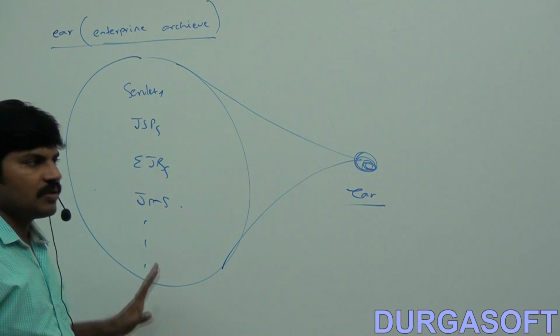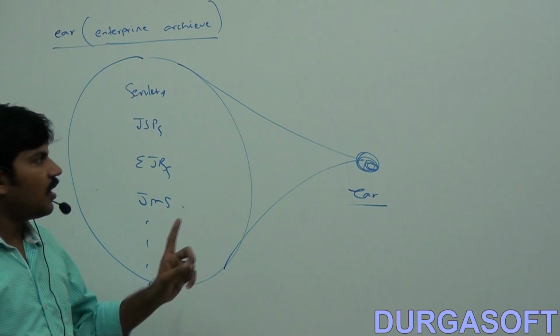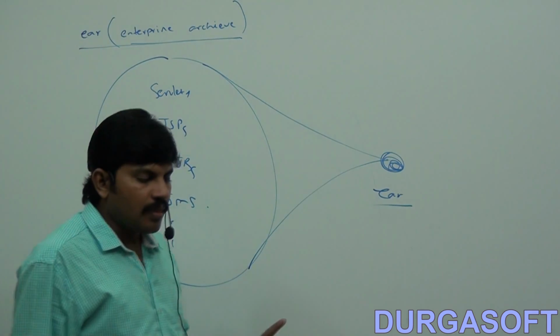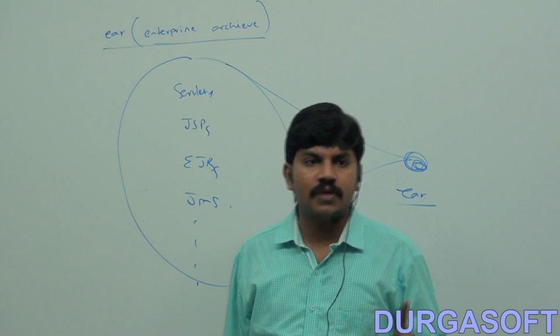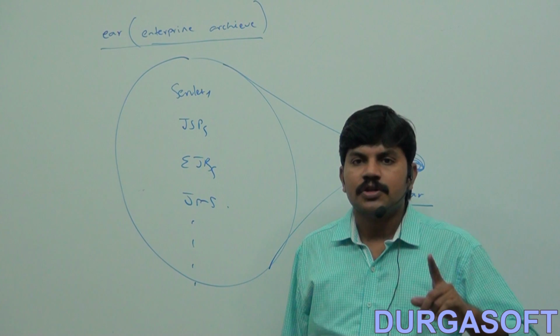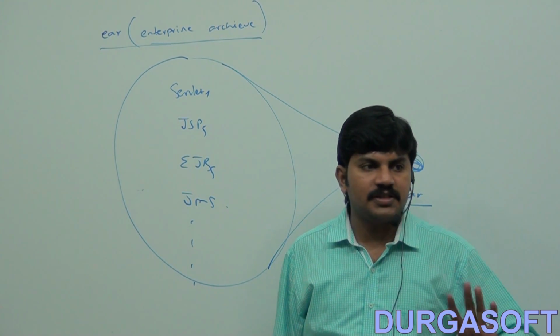So this is the difference between jar, war, ear file. Jar file, a group of dot class files. War file represents one web application. Ear file represents an enterprise application. Is it clear? So what is jar? A group of dot class files. War file, web application. Ear file, an enterprise application. That's all.